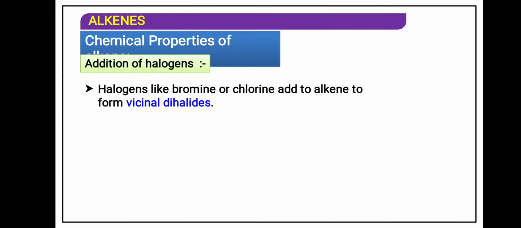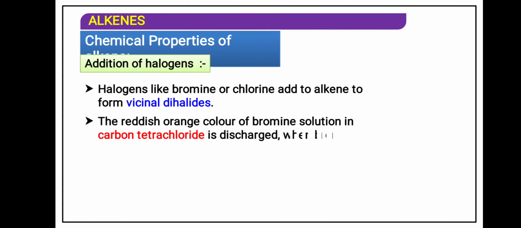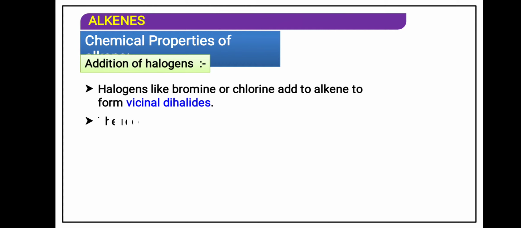halogens like bromine and chlorine adding to alkene is said to be halogenation. Now we are saying the second method, that is addition of halogen. The addition of halogen is done in the presence of bromine solution in carbon tetrachloride. So the reddish orange color disappears when bromine adds to the unsaturated site. As soon as the bromine color disappears, we can easily recognize that bromine has been added to the alkene. See the reaction.